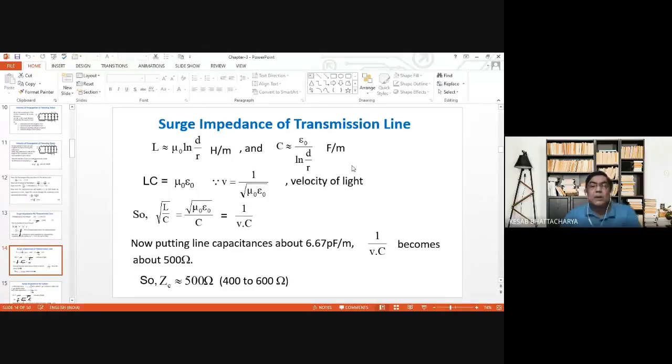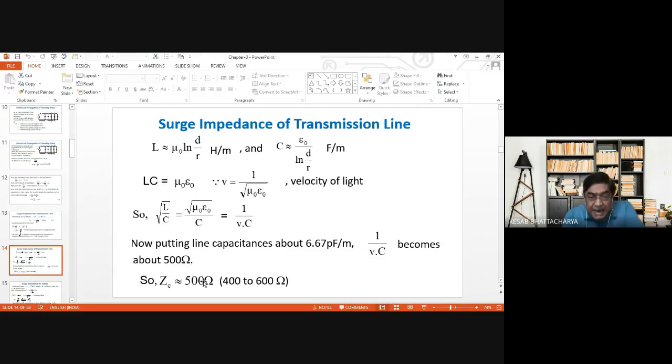Yes, sir. Okay. Now again, this can be expressed as surge impedance. Root over L by C can be expressed as 1 by V into C, velocity into C. Here, if you put the value of the line capacitance as 6.67 picofarad per meter, 1 by V into C becomes equal to 500 ohm.